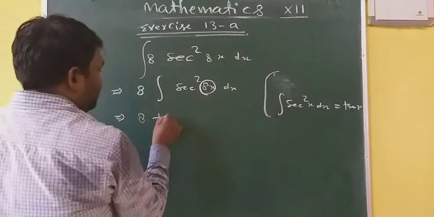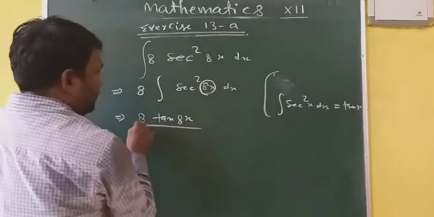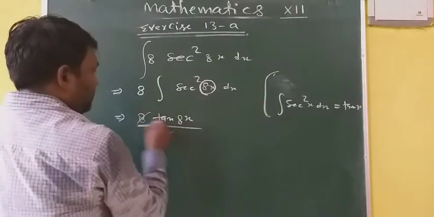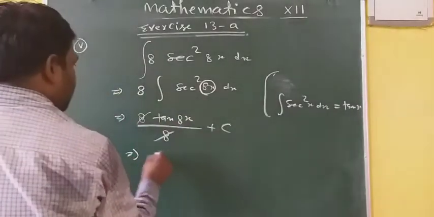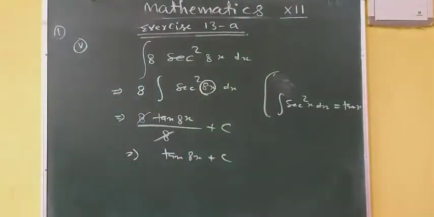Therefore, sec square x, its integration is tan x, and thereafter divided by 8 plus c. It implies that tan 8x plus c. Which part was it? It was part 5th.